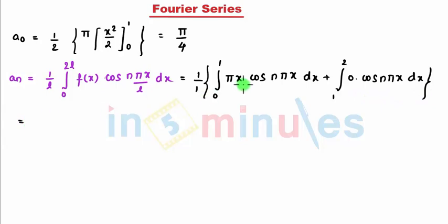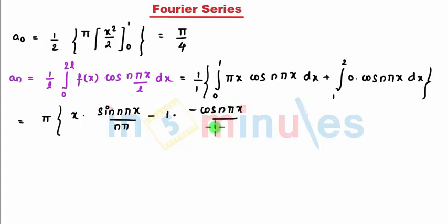You can get here pi as a constant, x into cos n pi x, I take as u into v, so x, and integration of cos is sin n pi x divided by n pi, minus 1 differentiation of x, then again minus cos of n pi x divided by n square pi square.